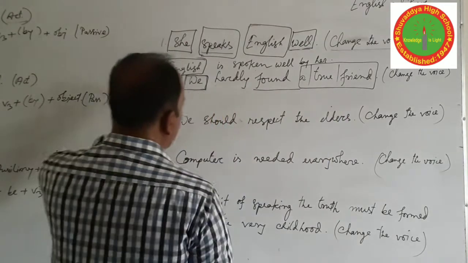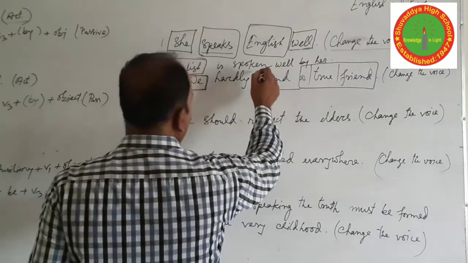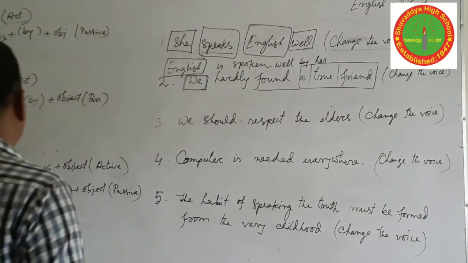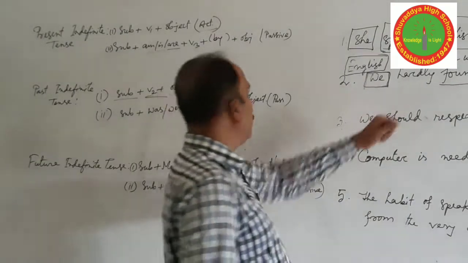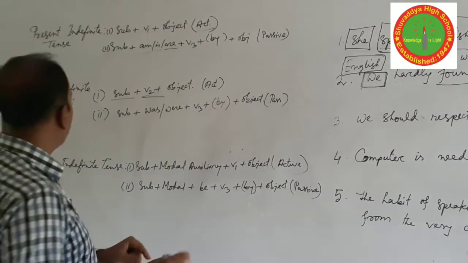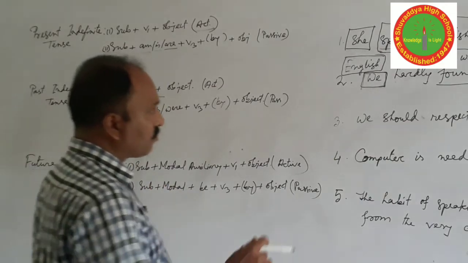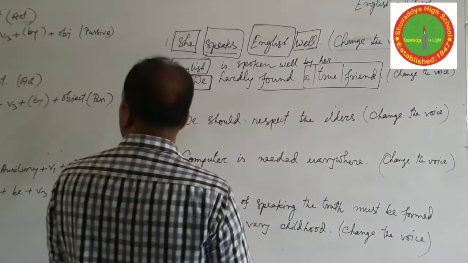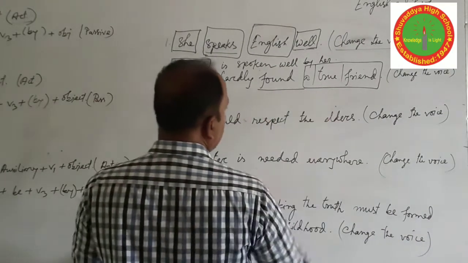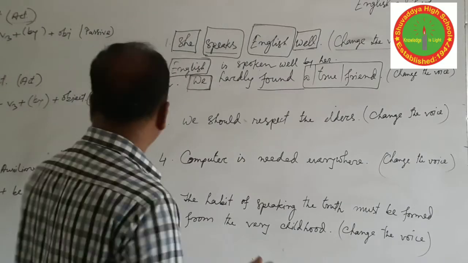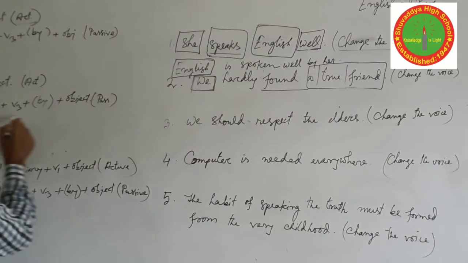If the sentence starts with subject, then it is the verb form of to. Which sentence is this? Which tense is this? This is the tense: subject plus verb two, and it is the active form of the past indefinite tense. Okay? So the sentence is active and also the tense of the sentence is past indefinite. We know that when we change into passive, we have to write these structures.